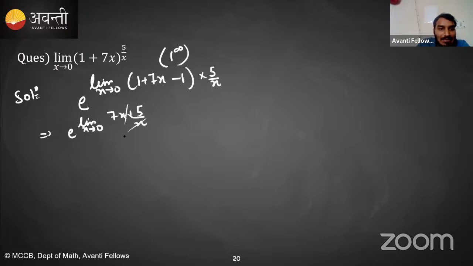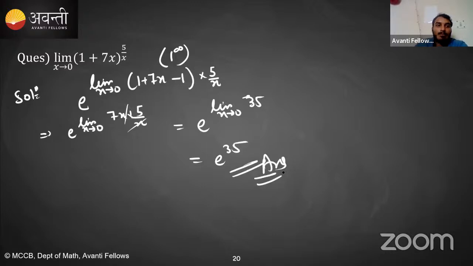So this x and x cancel out. So it becomes e raised to the power limit x tending towards 0, how much is it? 35, which is e raised to the power 35. So this is your answer. Is this clear? Very simple question, right? Very trivial question. It just helps you become comfortable in solving the 1 raised to the power infinity.